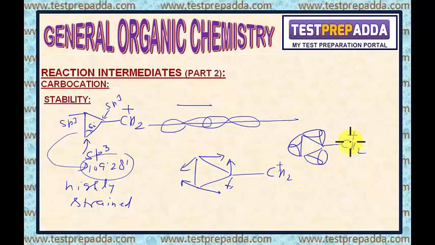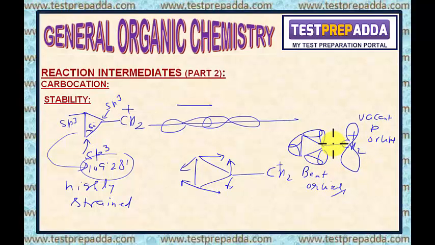and here this is the positive charge carbon, and this is the vacant p orbital, and here these are the bent orbitals. Let me tell you that this vacant p orbital lies parallel to these bent orbitals.